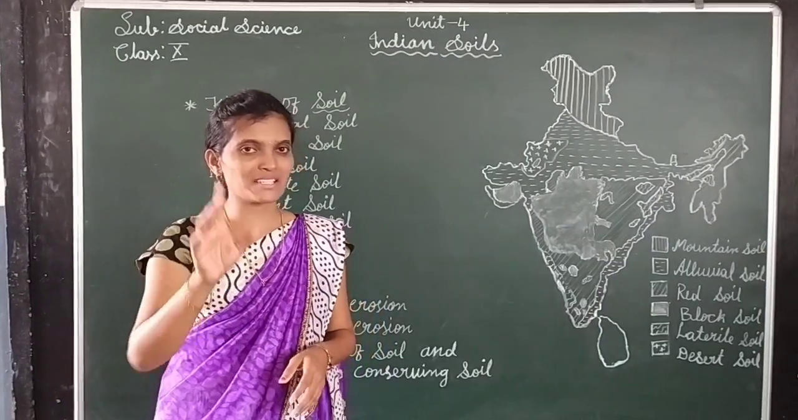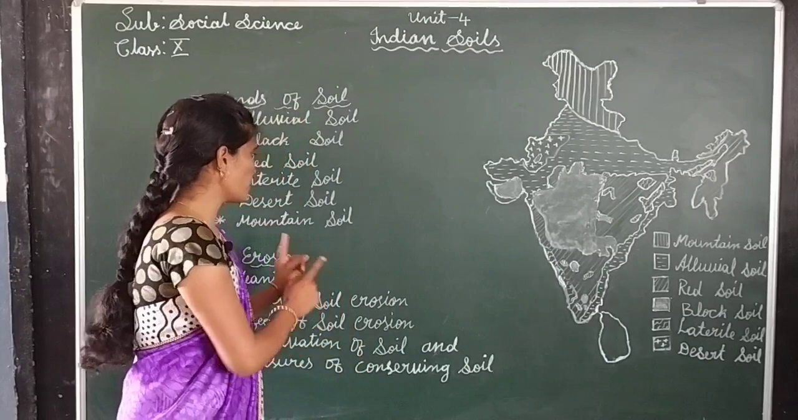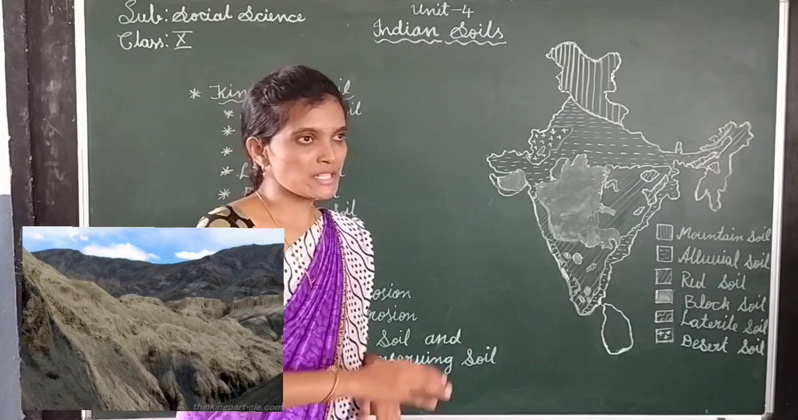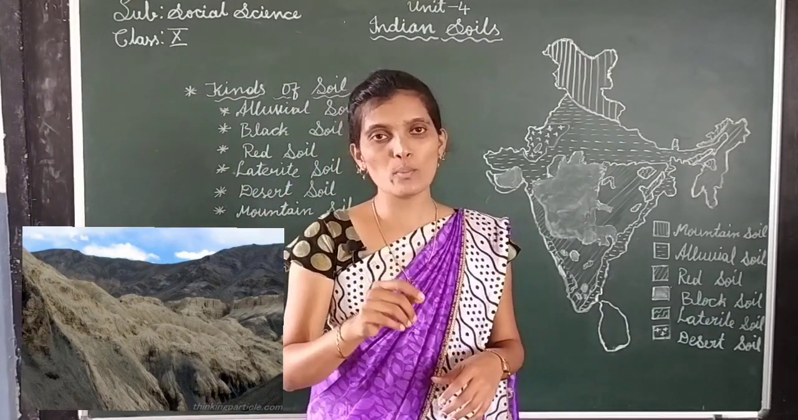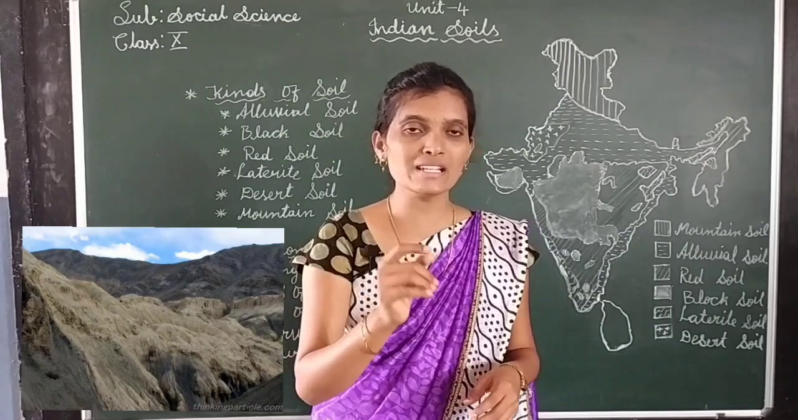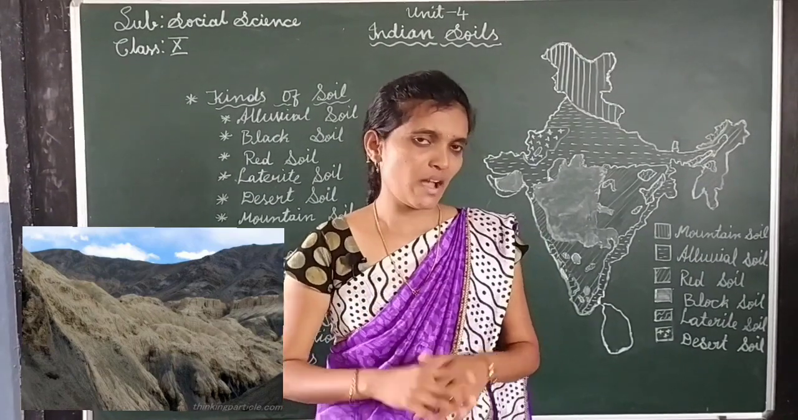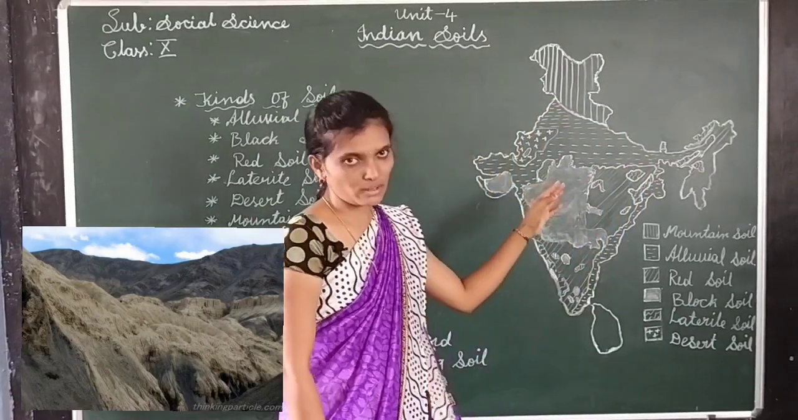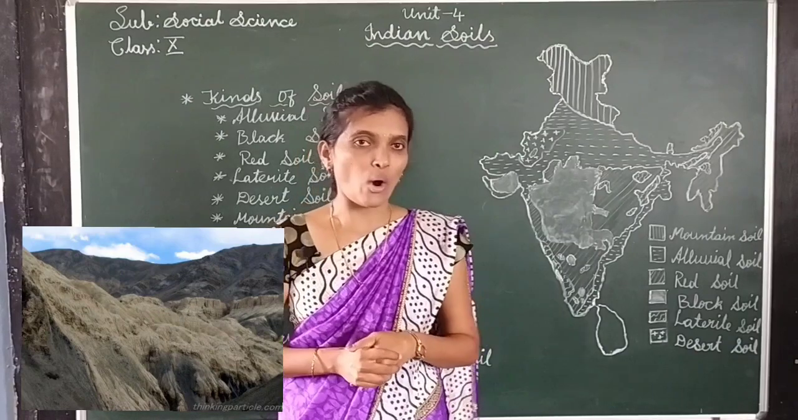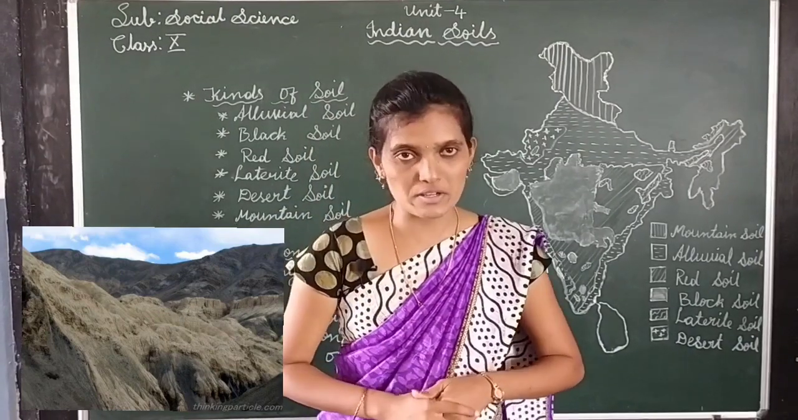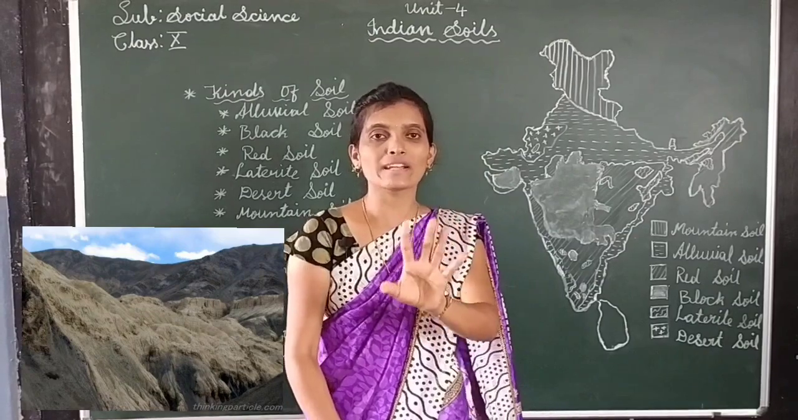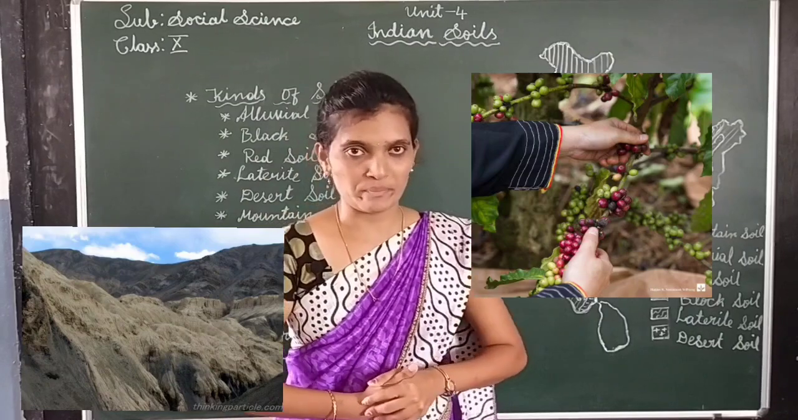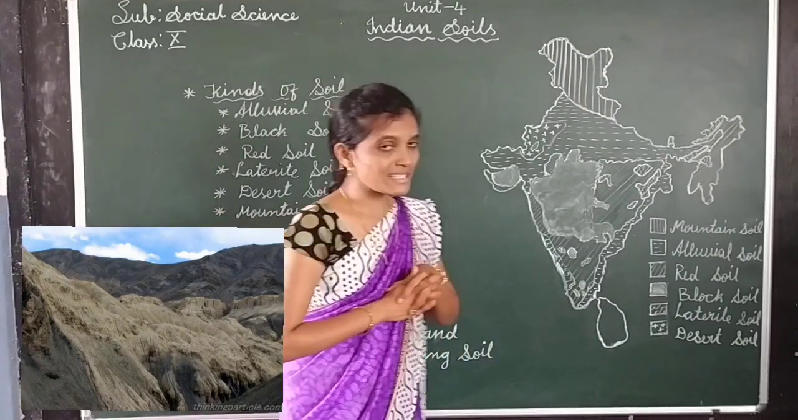Dear students, last but not the least, the last type of soil, that is mountain soil. These soils are mainly found on the slopes of mountains as well as hill stations covered by forest. Where can we see mountain soil? Of course, we can see it in the northern states, it means North India. Mountain soil is not suitable for cultivation, but it is suitable for plantation crops. The plantation crops are tea and coffee. So, mountain soil we can see in North India.